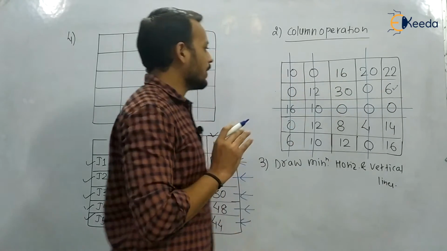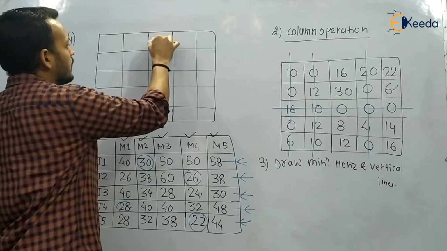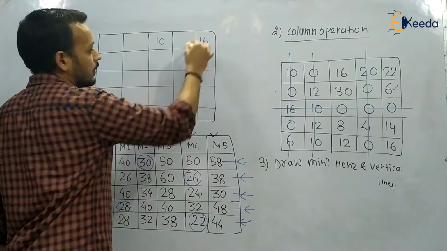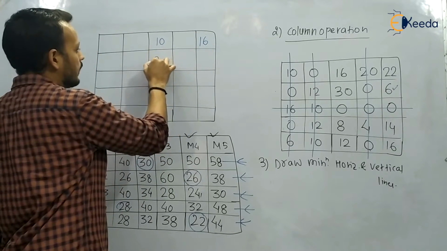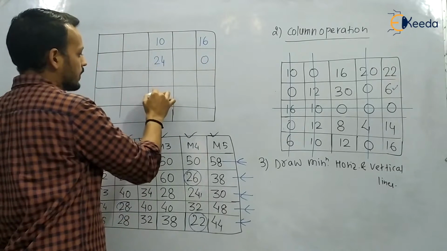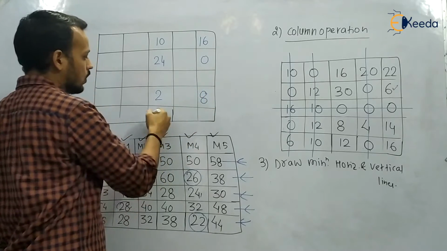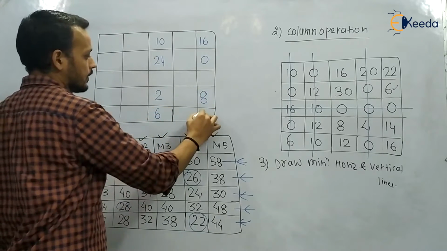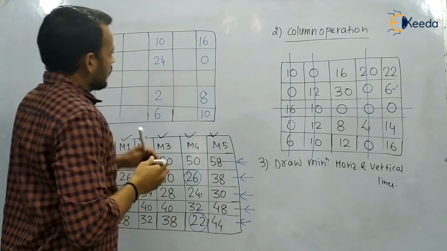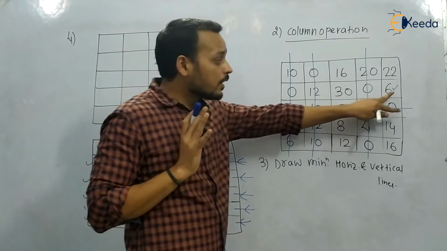So here 16 minus 6 we will get 10. Here 22 minus 6 we will get 16. 30 minus 6 we will get 24. 6 minus 6 we will get 0. 8 minus 6 we will get 2. 14 minus 6 we will get 8. 12 minus 6 we will get 6. And 16 minus 6 we will get 10. Okay, so we have subtracted each and every uncovered value with this minimum uncovered value.